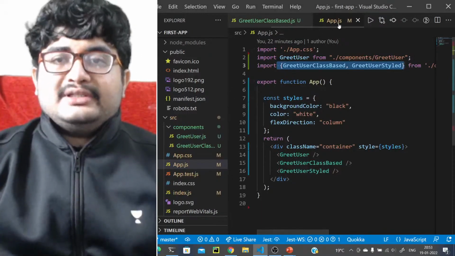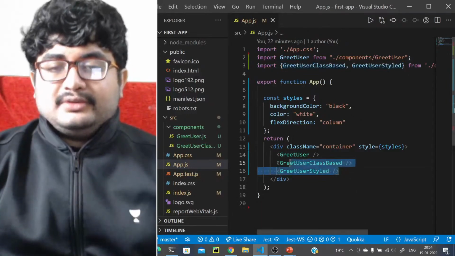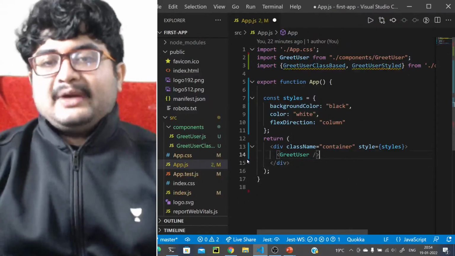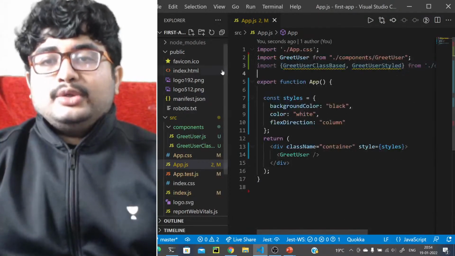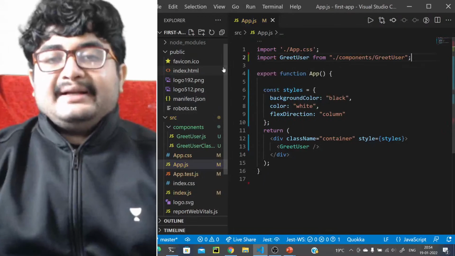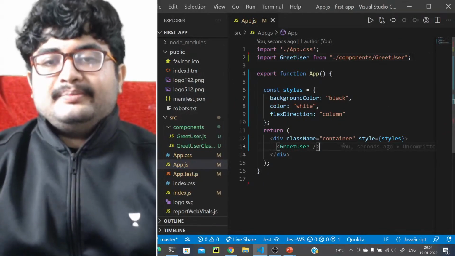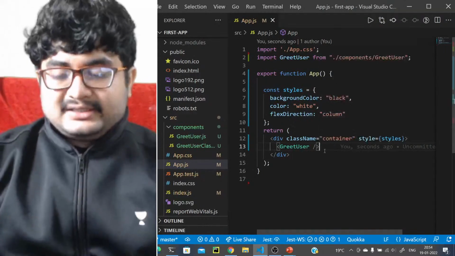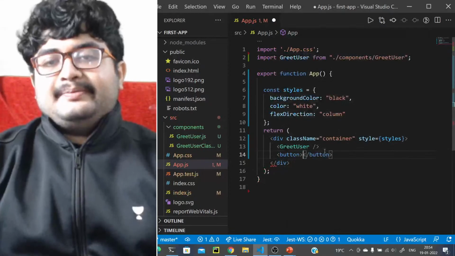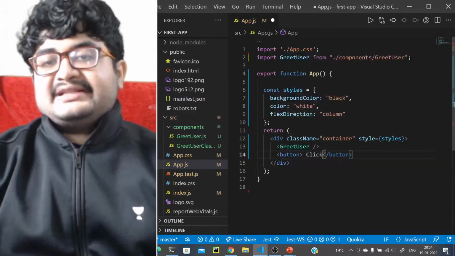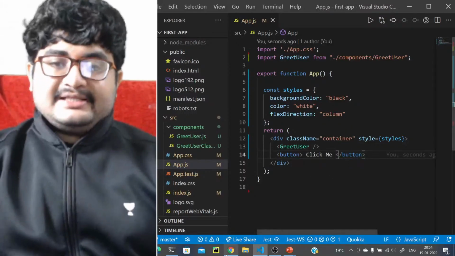So what we'll do is, let's remove these greet users for now. We maybe just keep one of them. What I'll do here is I'll create a button, not a component but a button. Let's create a button here, and I'll add some text here, click me. So if I run this, let's see how it looks.